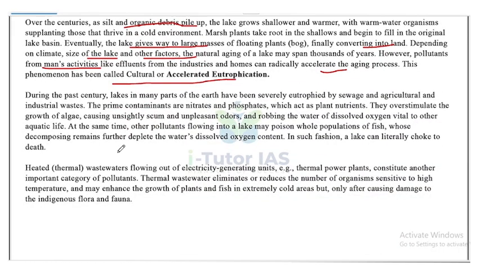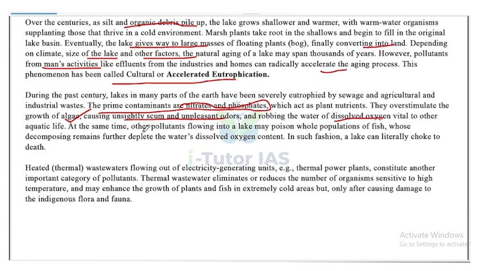During the past century, the lakes in many parts of the earth have been severely eutrophied by sewage, agricultural and industrial waste. The prime contaminants are nitrates and phosphates, which act as plant nutrients. They overstimulate the growth of algae, causing unsightly scum and unpleasant odors and robbing the water of its dissolved oxygen vital to other aquatic life.